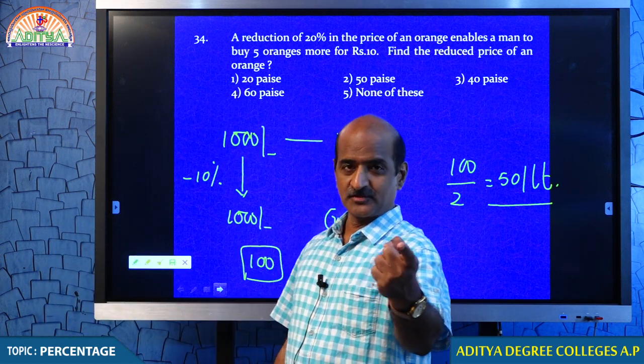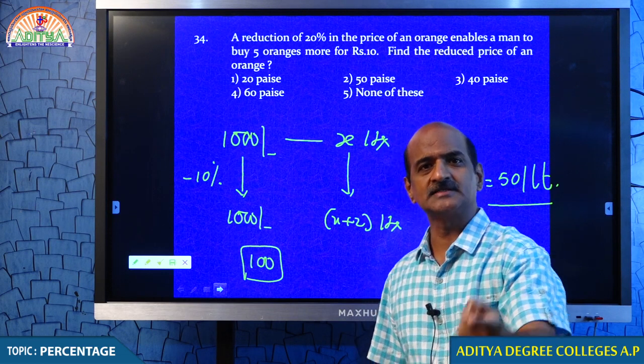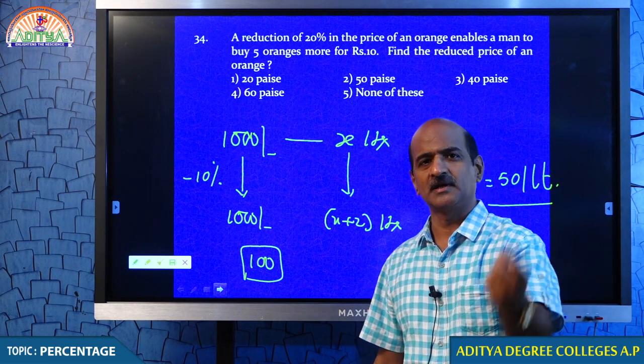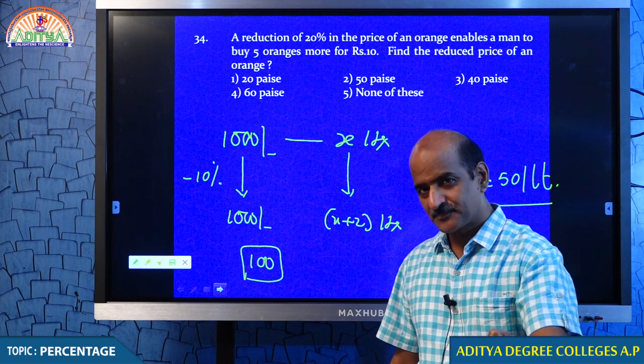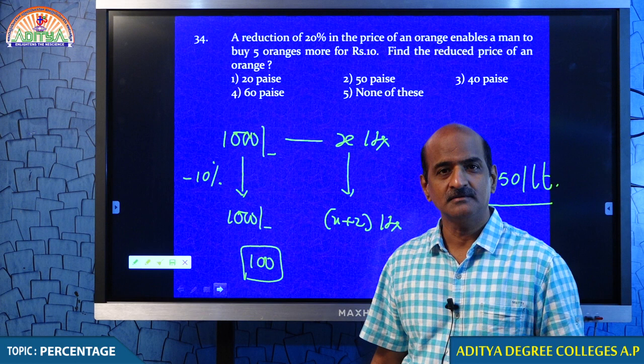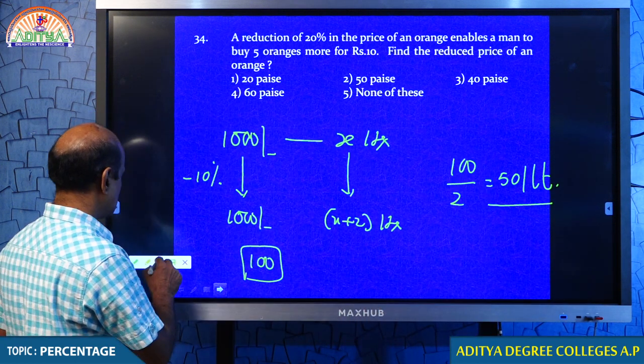I hope you understand, students. What is the reduced price? The reduced price is 50 rupees per liter. You understand my point, my dear students? Now, should I go to the question? After this example, probably you will be able to answer this question clearly.